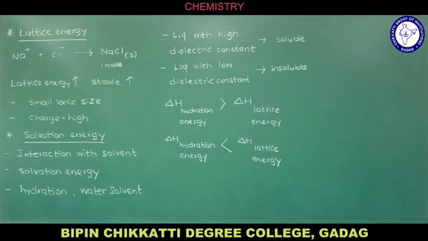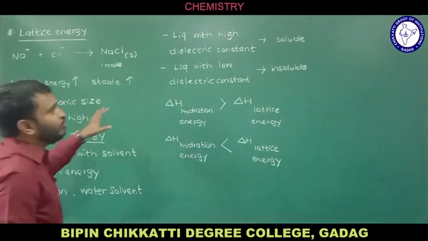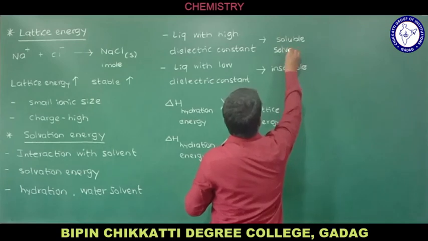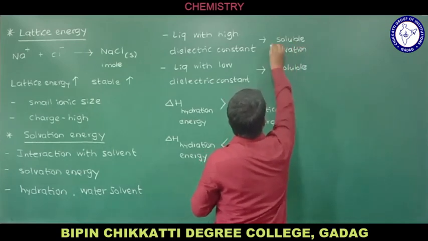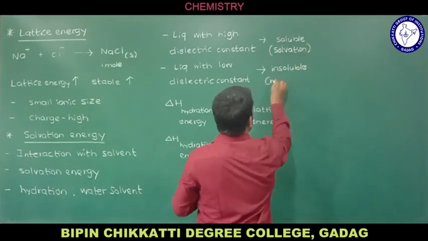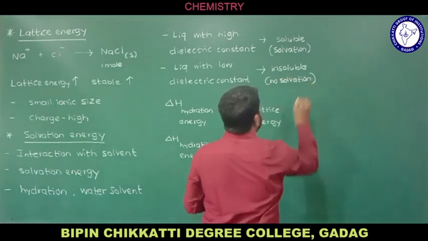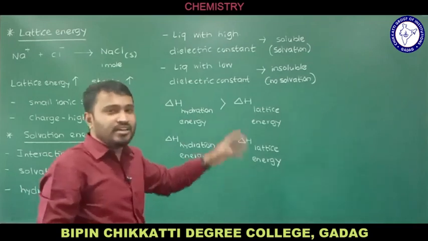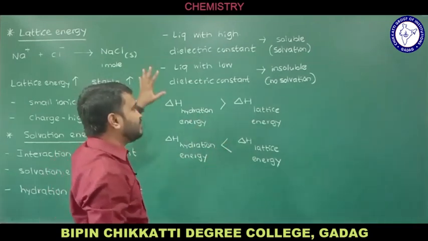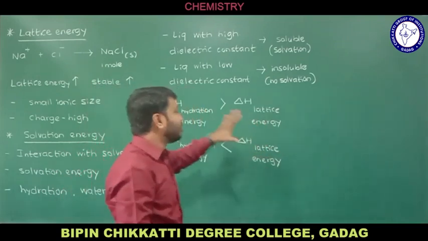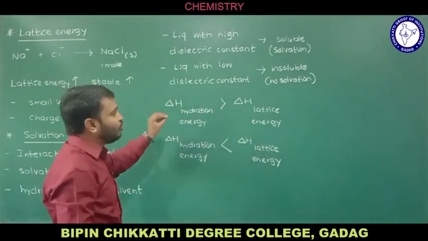So let me repeat that one. A liquid with a high dielectric constant causes solvation, so the compound is going to be soluble. Whereas in this case there is no solvation. So if there is solvation, you should consider a liquid which has a high dielectric constant, and if there is no solvation or no hydration, the liquid should be of low dielectric constant.